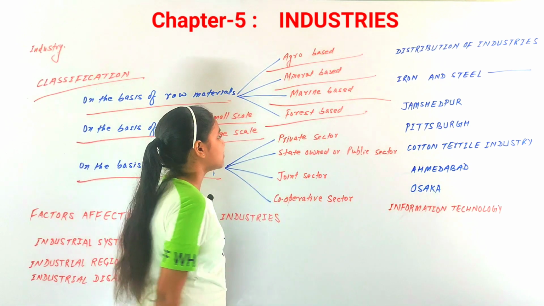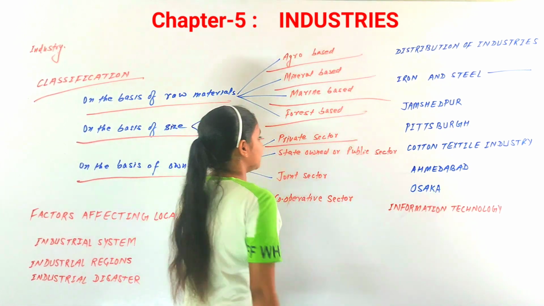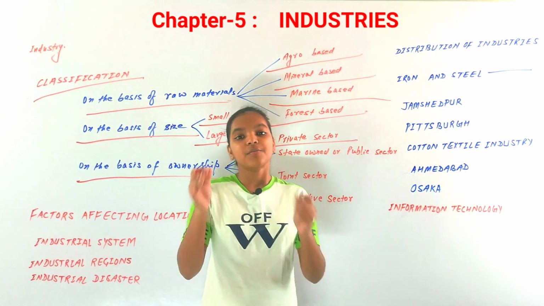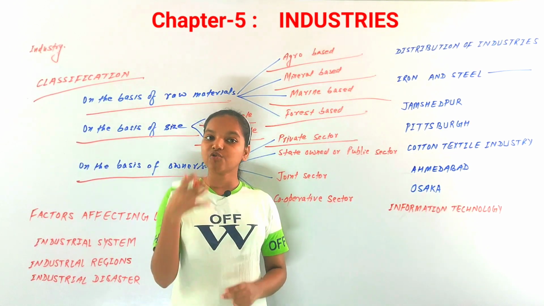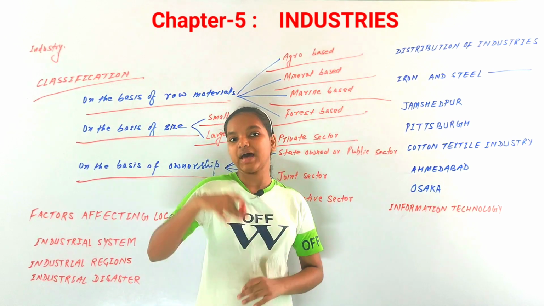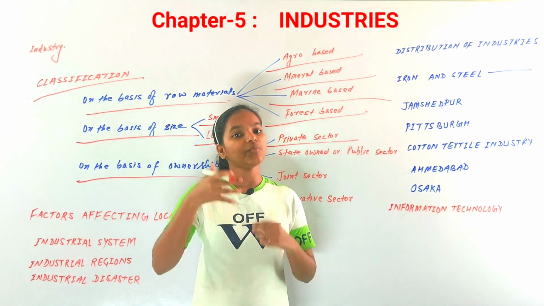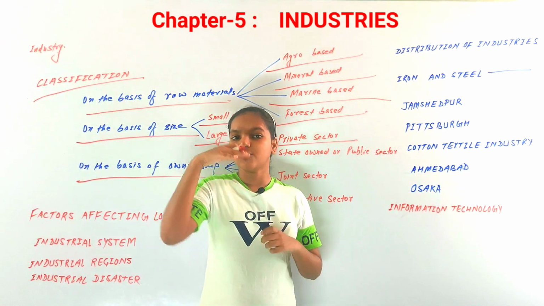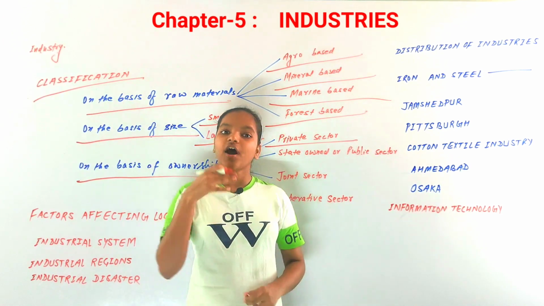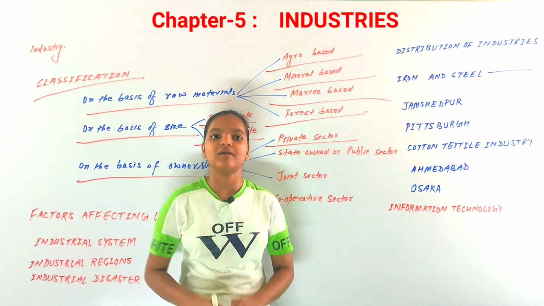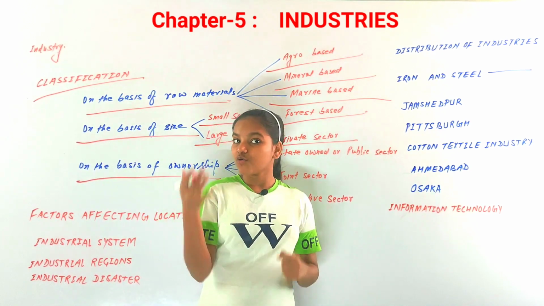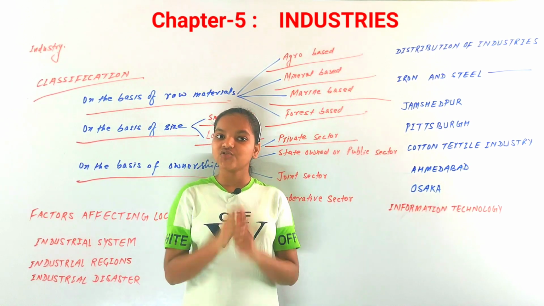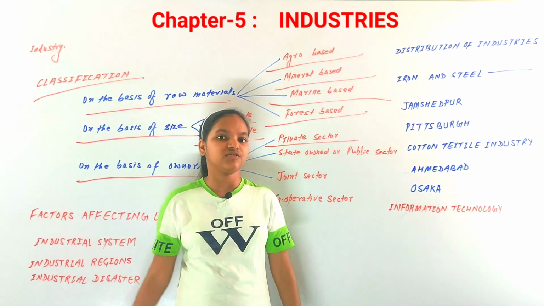Now the first one is private sector industries. As you can tell from the name, private sector industries are those industries that are owned by individuals or by a group of individuals, like for example the TISCO company, and there are many more examples. So these are the private sector industries.